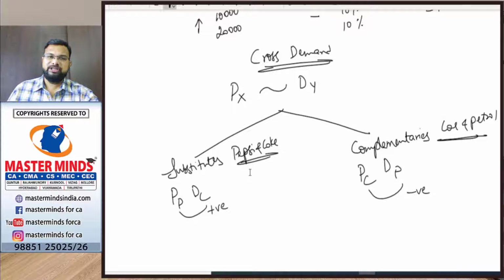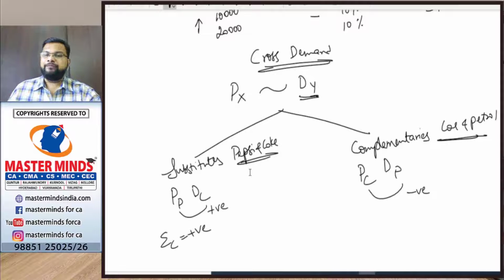So in order to measure the change in demand of one commodity due to a change in the price of another commodity, we use cross elasticity of demand. In the case where the relationship between two goods is positive, the cross elasticity of demand will be positive, that is greater than 0.